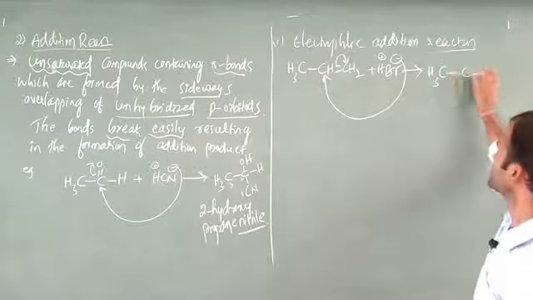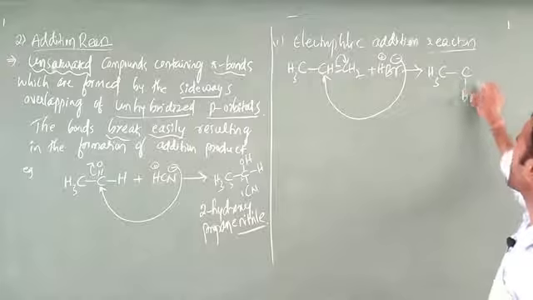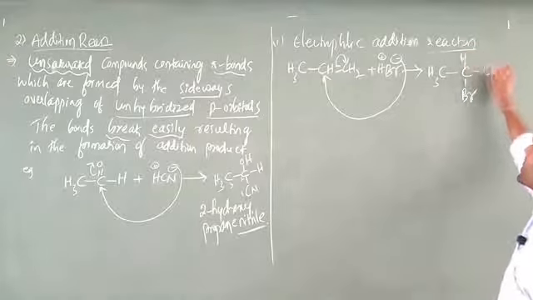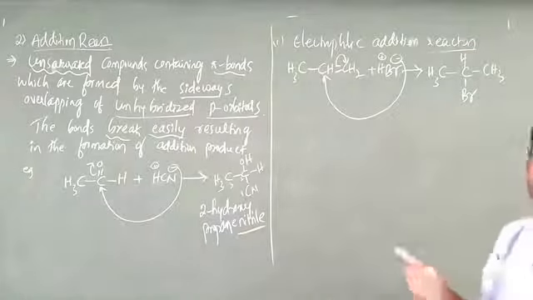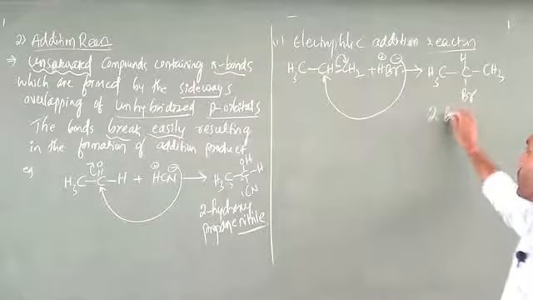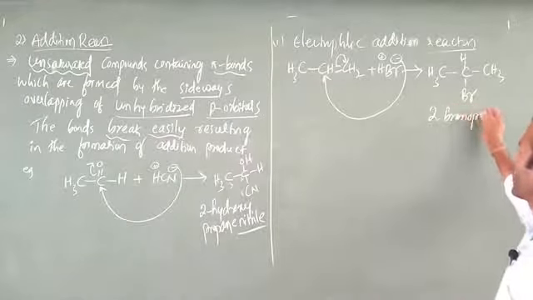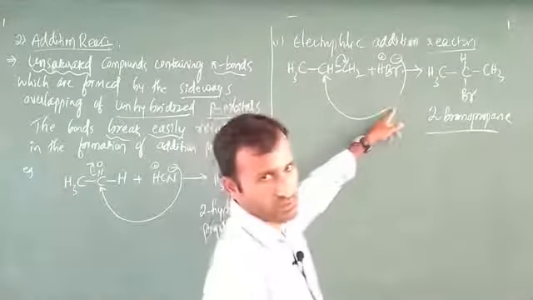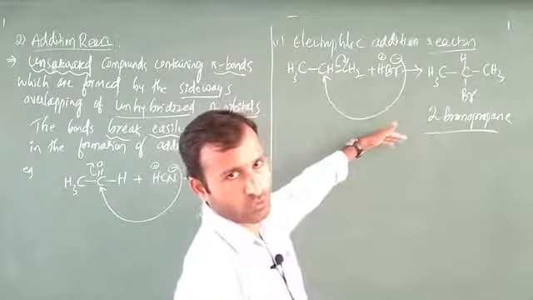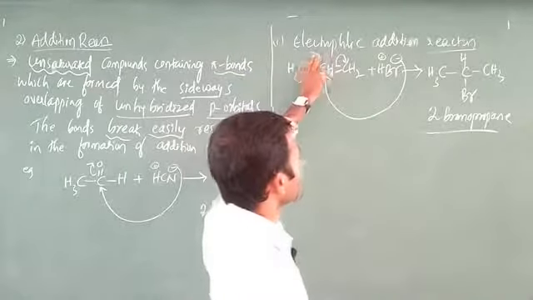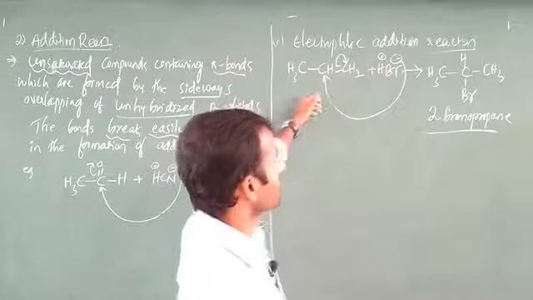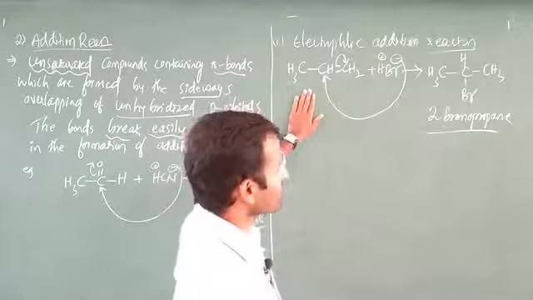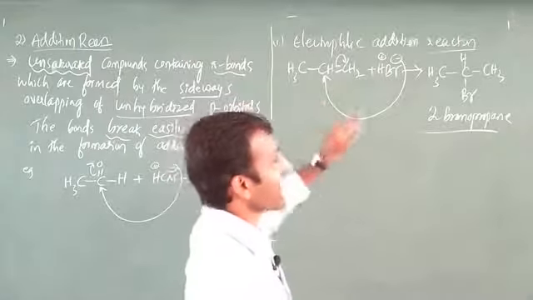CH3 is there, next one is Br, another is hydrogen as it is, and then CH3: 2-bromopropane is the IUPAC name. Is it clear? This is Markovnikov. You know very well about Markovnikov and anti-Markovnikov, which I explained so far. Electrophilic addition reaction comes under the Markovnikov rule. The next one is free radical addition reaction.